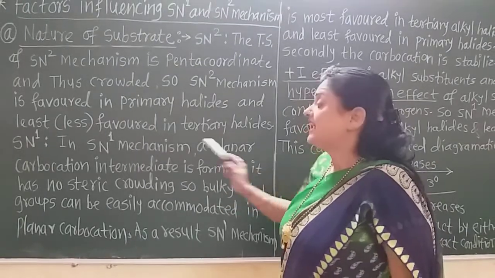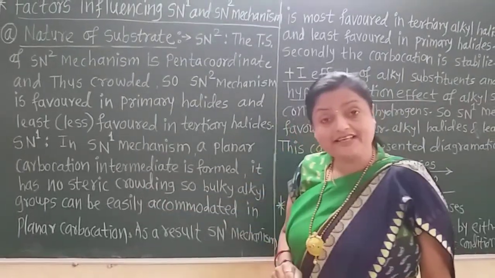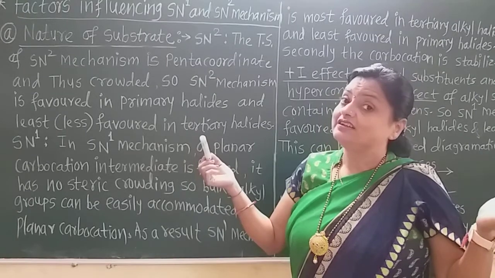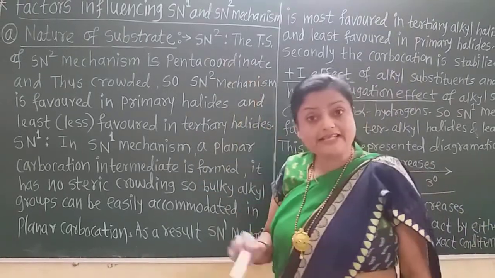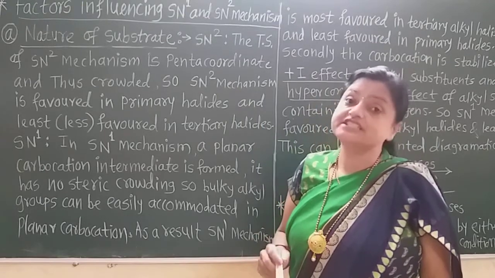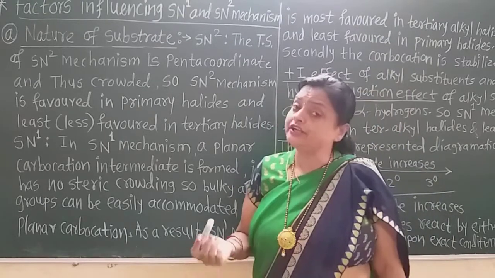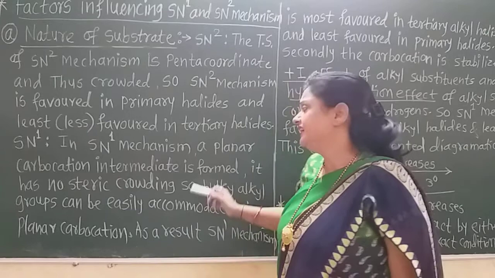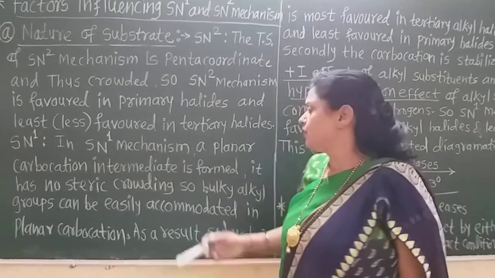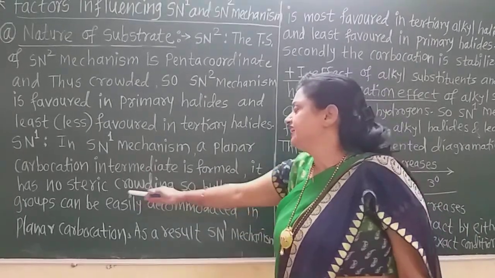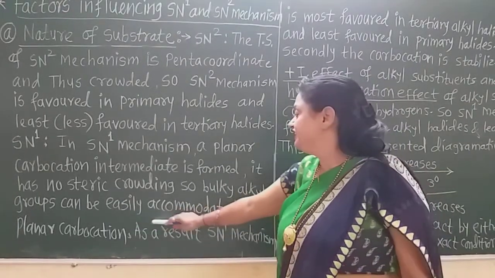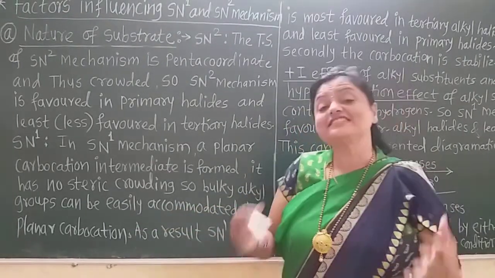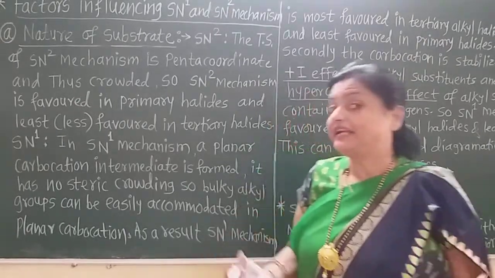So it has no steric crowding there, as it is planar. There is no steric crowding, but in the SN2 mechanism, the transition state is pentacoordinate, so there is crowding. But here the intermediate has less crowding, or no steric crowding. So bulkier alkyl groups can be easily accommodated, as the carbocation is planar.